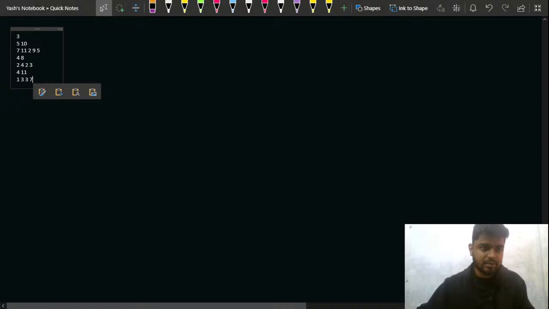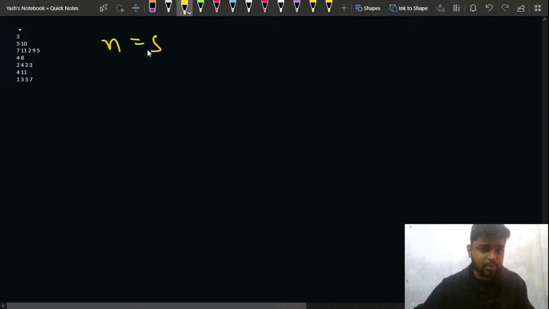Let's say you have been given n is equal to 5, so the number of programmers is 5, and x is equal to 10, and you have been given this array: 7, 11, 2, 9 and 5, right?